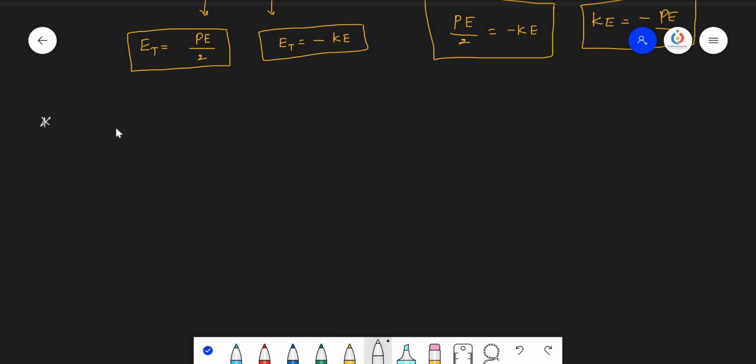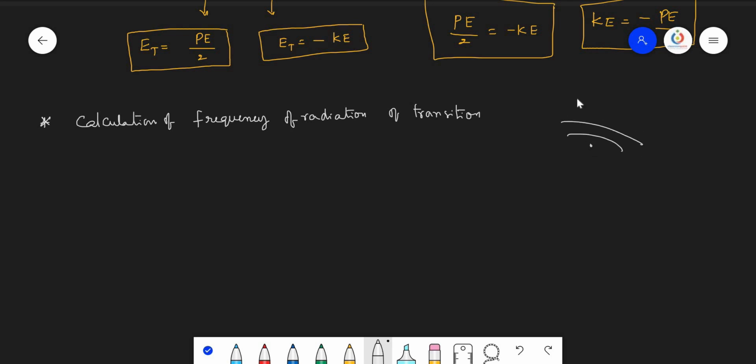Now let us see how to calculate the frequency of radiation of transition. Means when an electron is moving from one orbit to another orbit, either from a higher orbit to a lower orbit or from a lower orbit to a higher orbit.